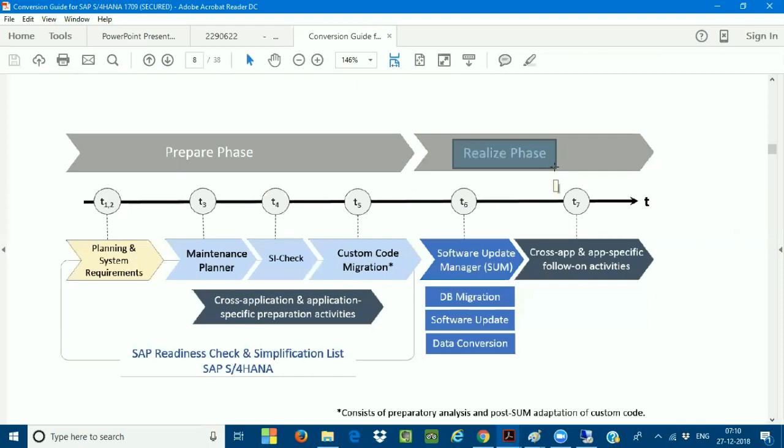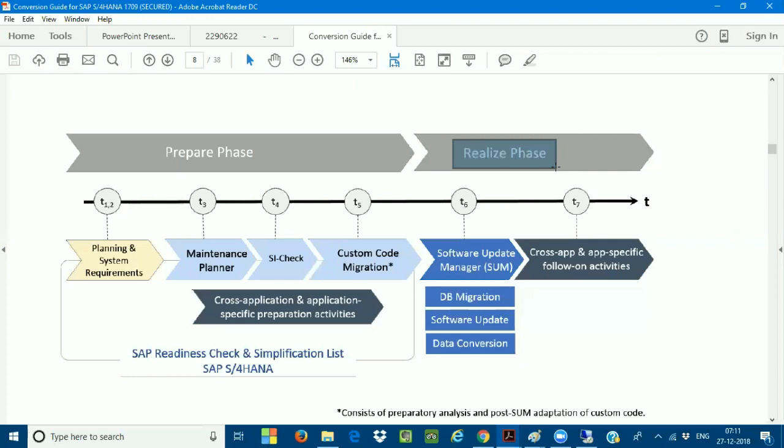Why? Because I'm telling my dear friends, only 12 to 13% of the customers have migrated from SAP ECC to SAP S4HANA. 80% of the customers are still in the market waiting for the system conversion from SAP ECC to S4HANA. So in the coming years, in the coming months, you are going to get a lot of projects on SAP system conversion rather than greenfield implementation. So make sure you have experience in at least one conversion project so that you have weightage on your resume.